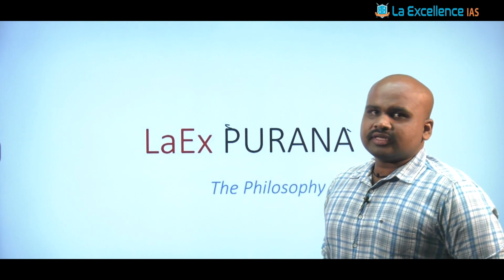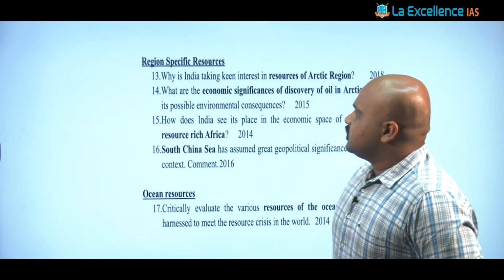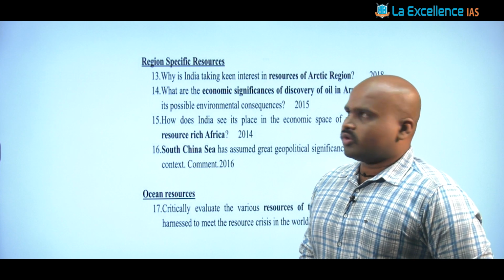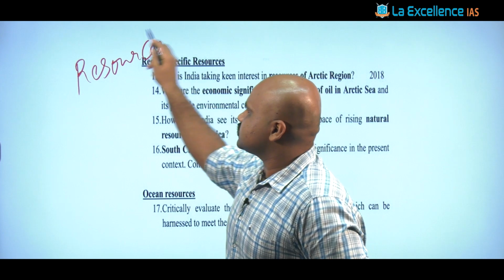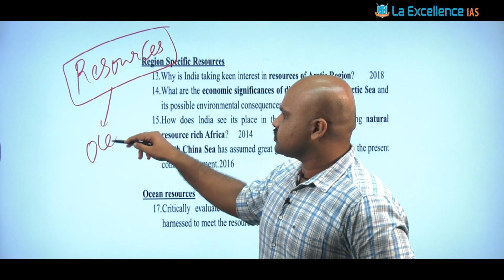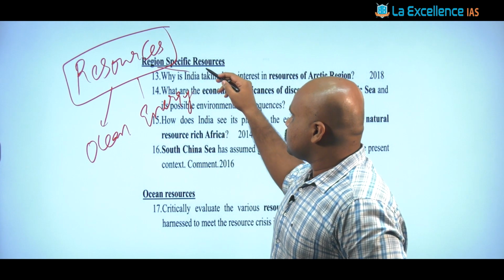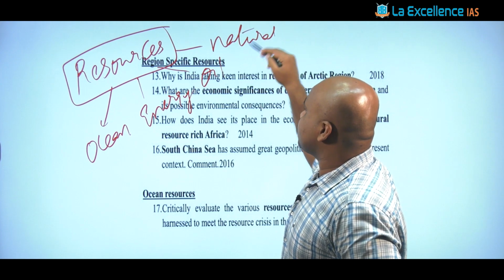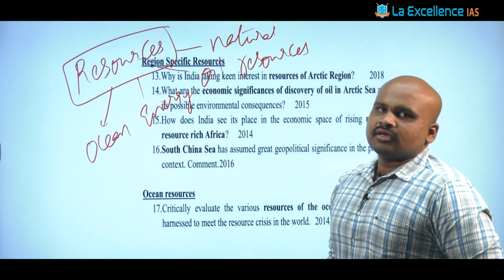Now, we are going to discuss the next topic given in the syllabus, that is, region-specific resources and also a combination of oceanic resources. When you talk about the notes-making aspect on resources, you can divide these resources into different aspects. One is the oceanic resources, or it might be the energy resources, or the oil resources, or the natural resources as a broader topic. So these dimensions can be discussed with respect to this particular topic.